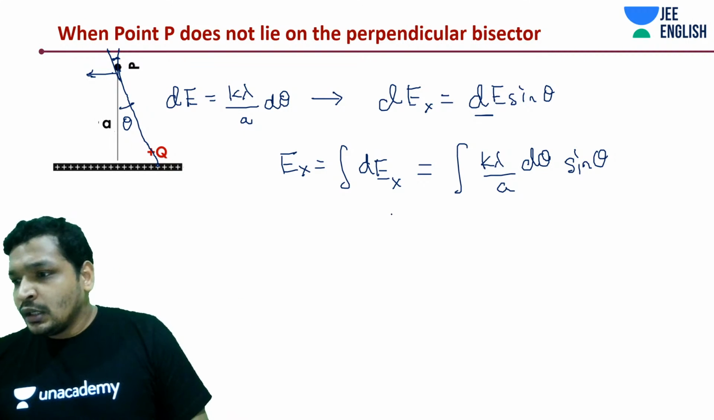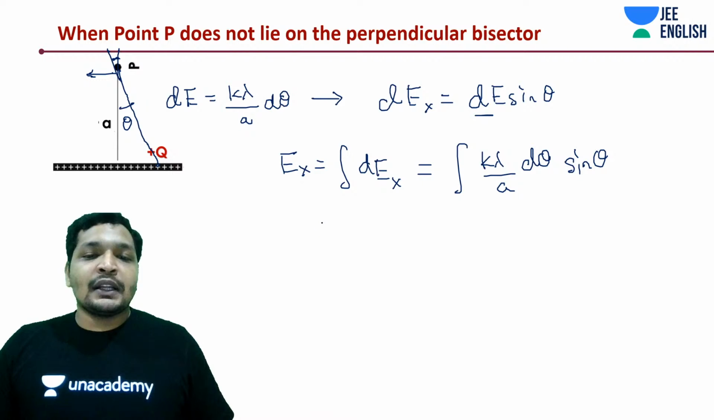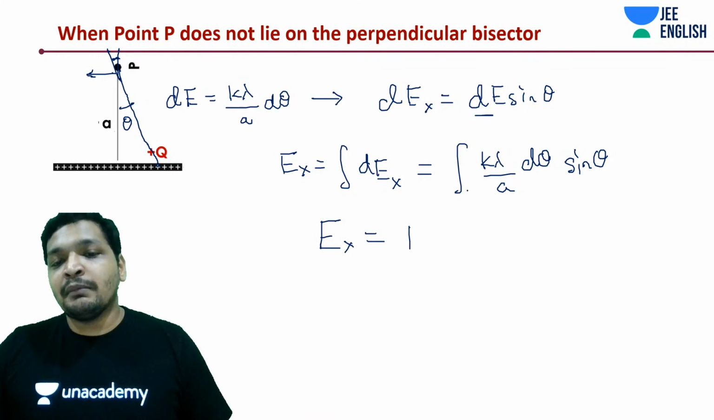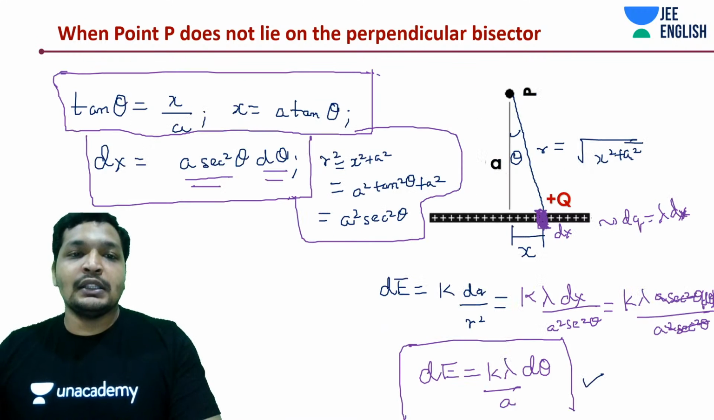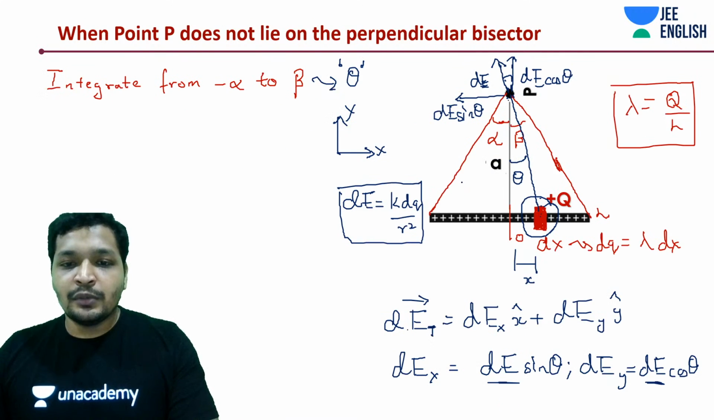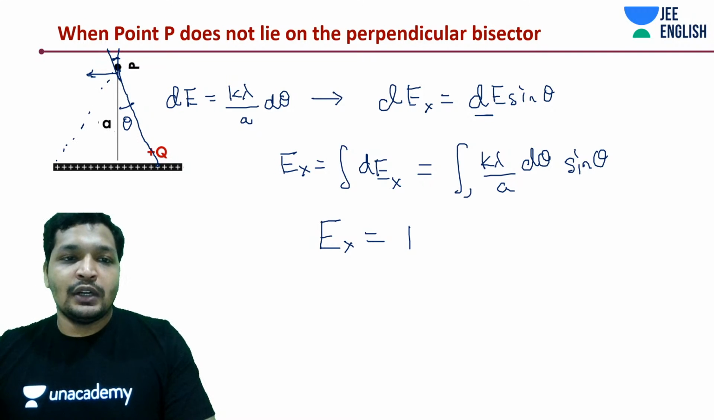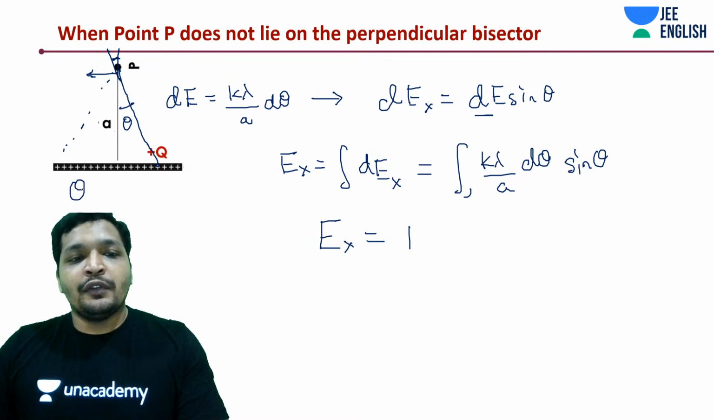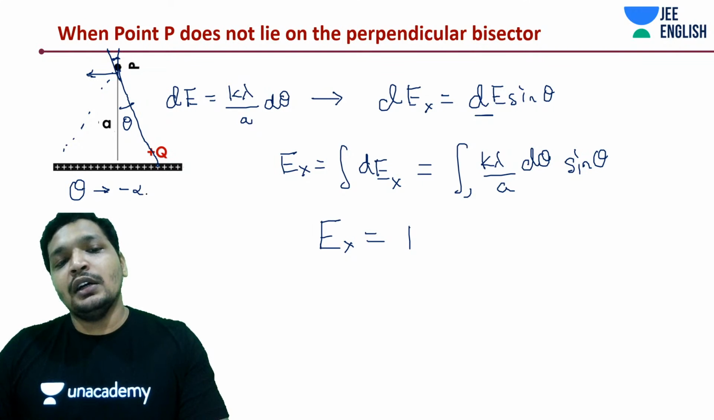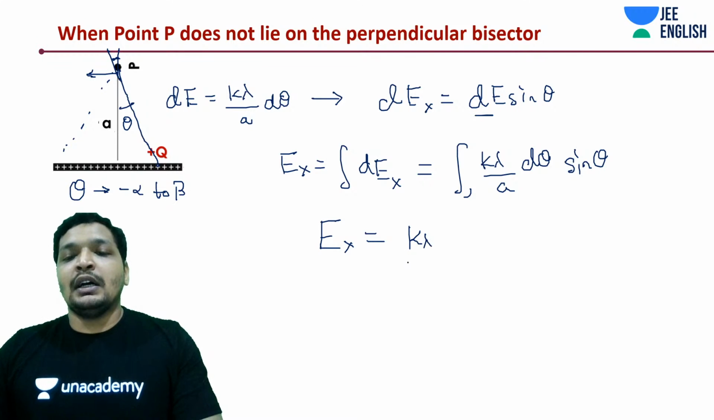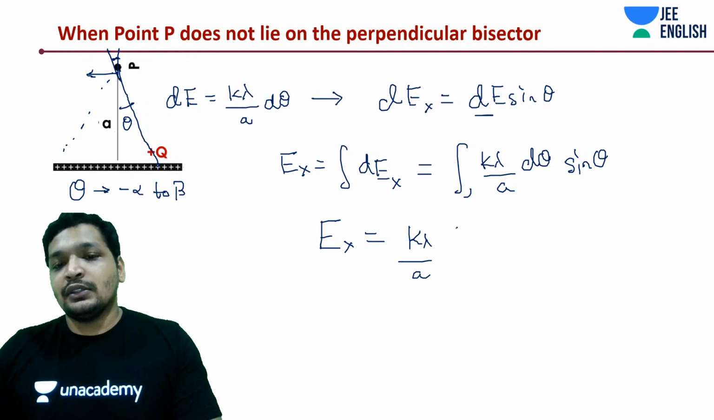All right. So yes, now it's really simple, guys. Ex is going to be k lambda by A, and this is from minus alpha to beta. Let's verify the value. We have taken it from minus alpha, so theta is going to vary from minus alpha to beta.